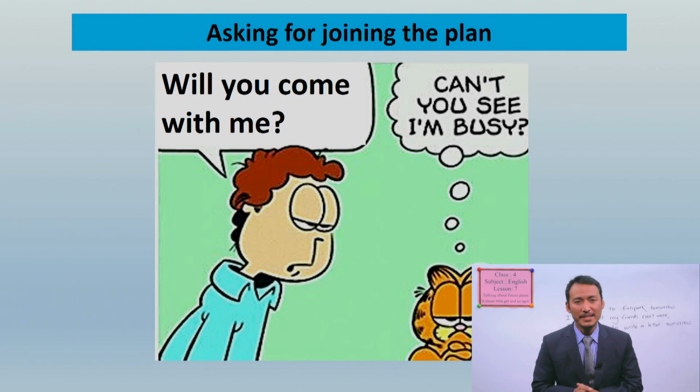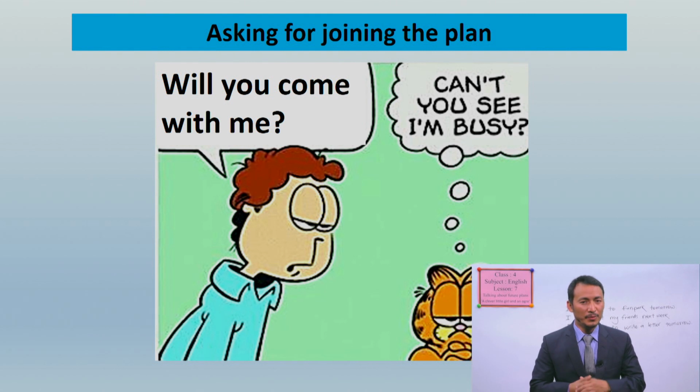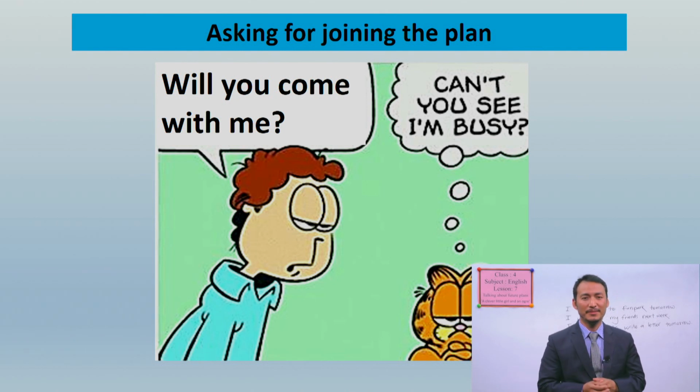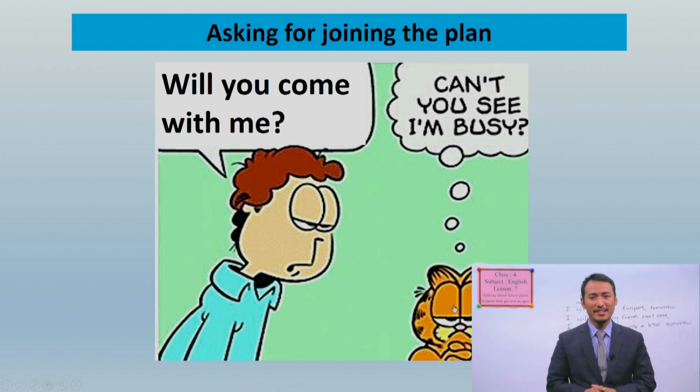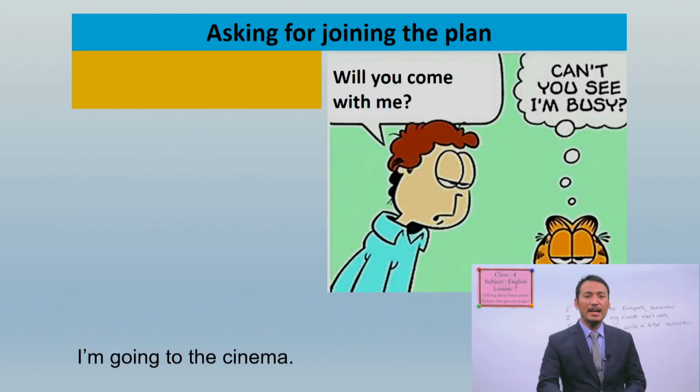Will you come with me? I'm going to the park, or I'm going to the zoo. Will you join with me? This is how you ask someone to join you or to go with you. Look here. This funny cat is saying, "Can't you see I'm busy?" He's just sitting and saying busy, right? Isn't this funny? Yes.